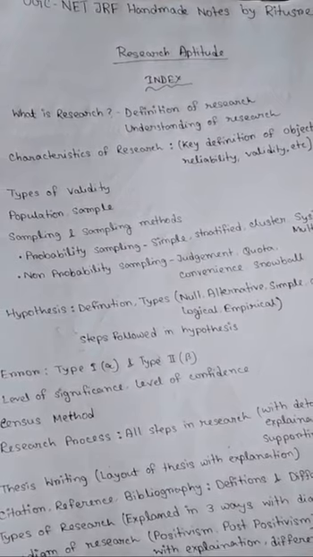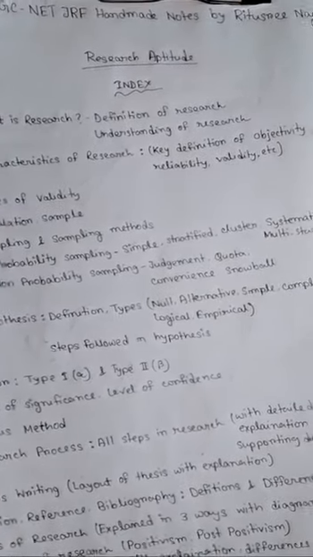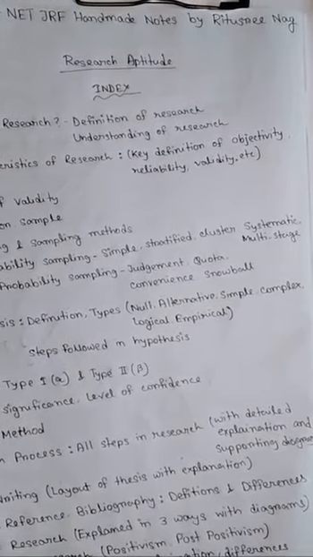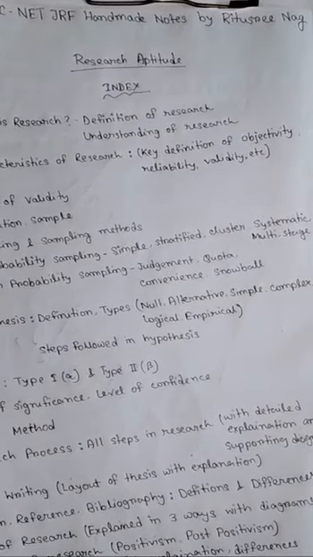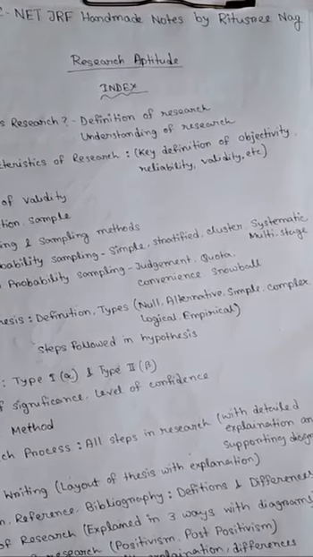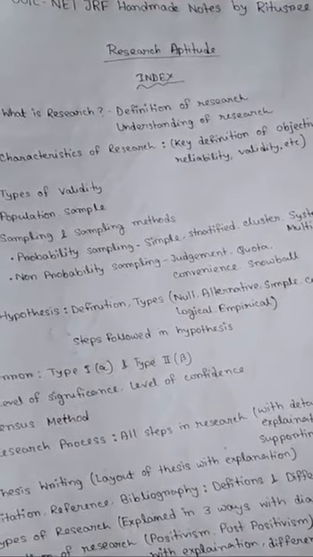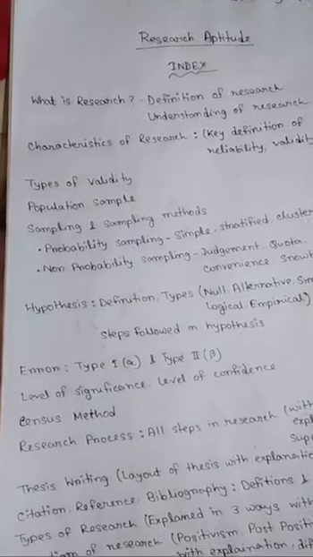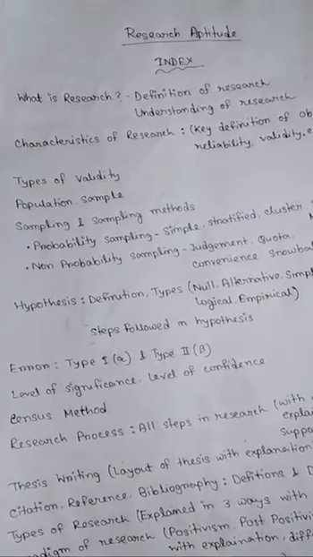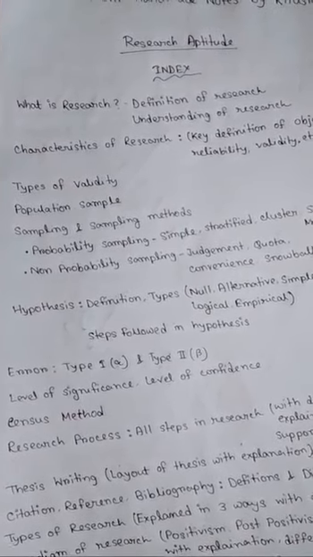Next, you will get to know about the characteristics of research, where I have also noted the key definitions of important terms from the aspect of your exam, like objectivity, reliability, validity. You all know that these terms are important from your exam perspective. Next, I have discussed types of validity in a short note, like content validity, face validity, etc.